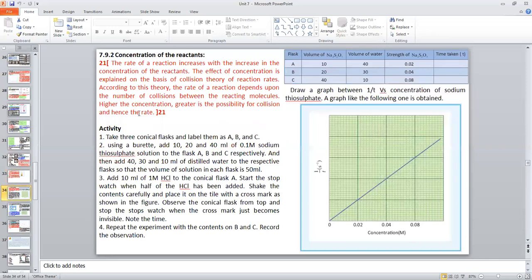And then the next one, concentration of reactants. Generally, the rate of reaction depends upon the concentration of reactants.